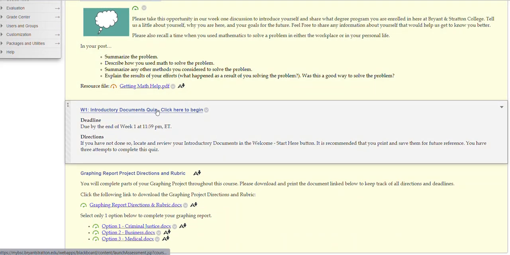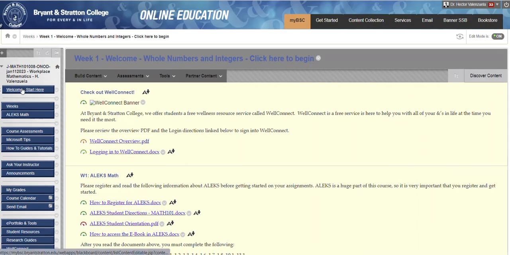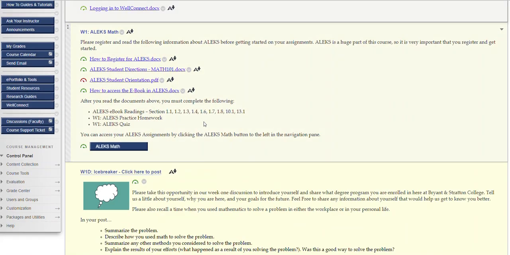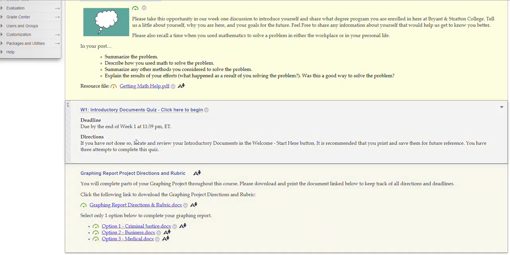Just make sure you look at all the documents within the Welcome Start Here section, but mainly the supplemental syllabus is a key one that you want to take a look at. And it's perfectly okay to have this quiz open while you look at those documents. Just make sure you complete the documents quiz before you submit it.